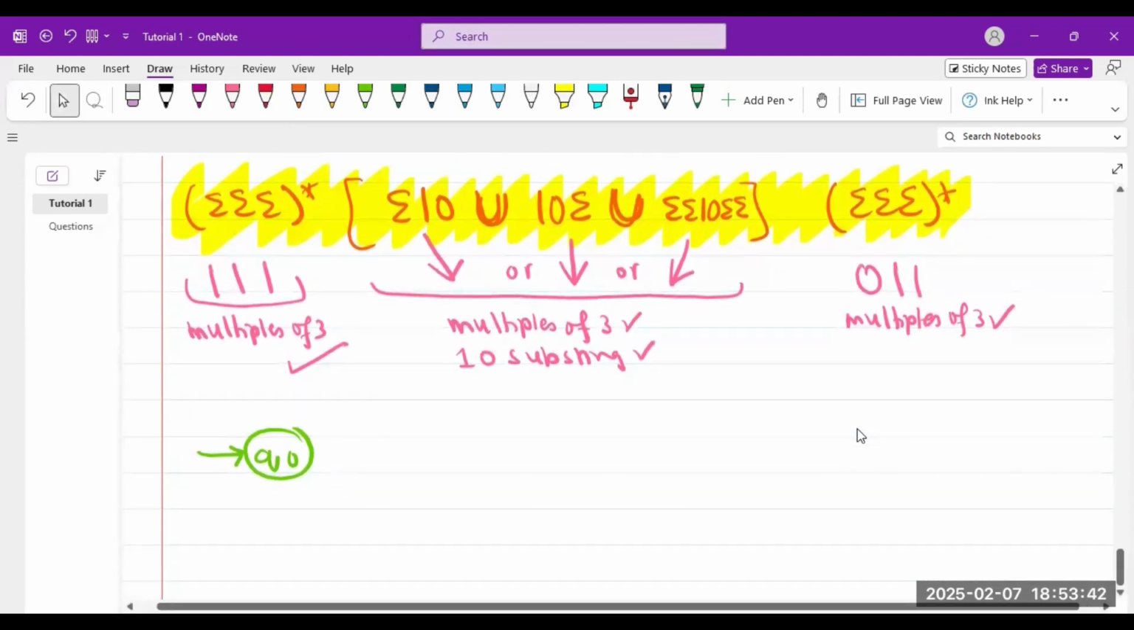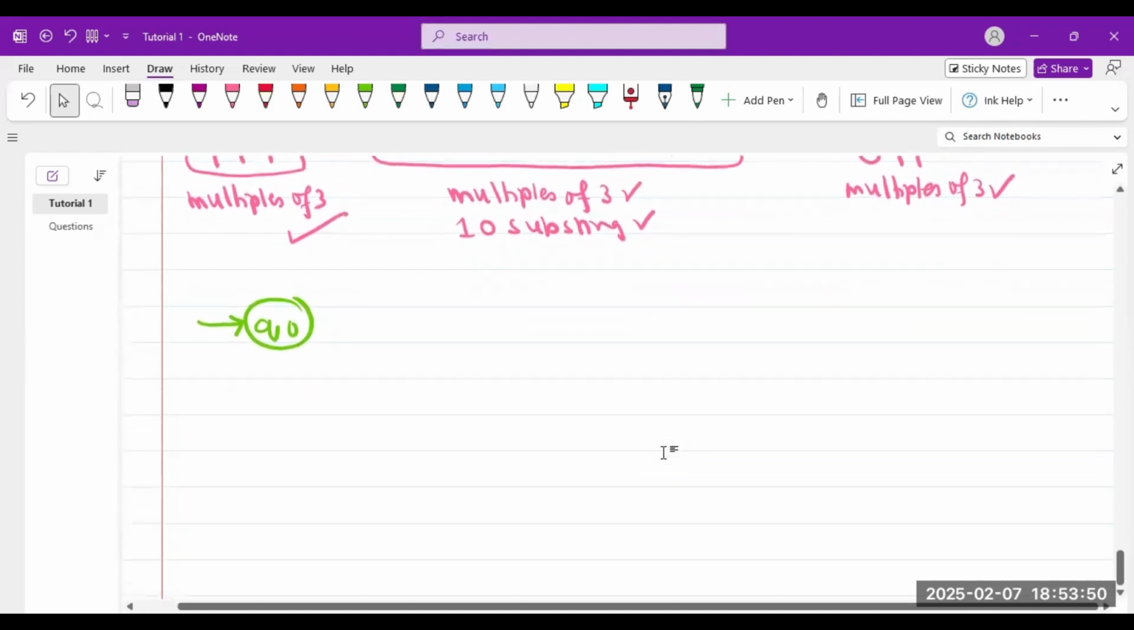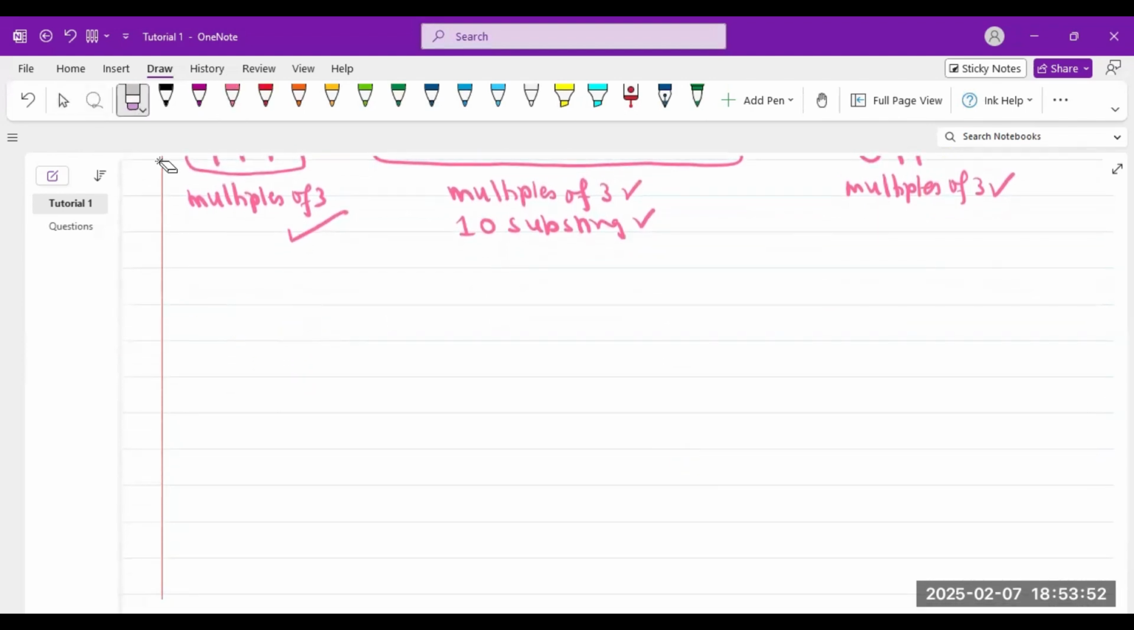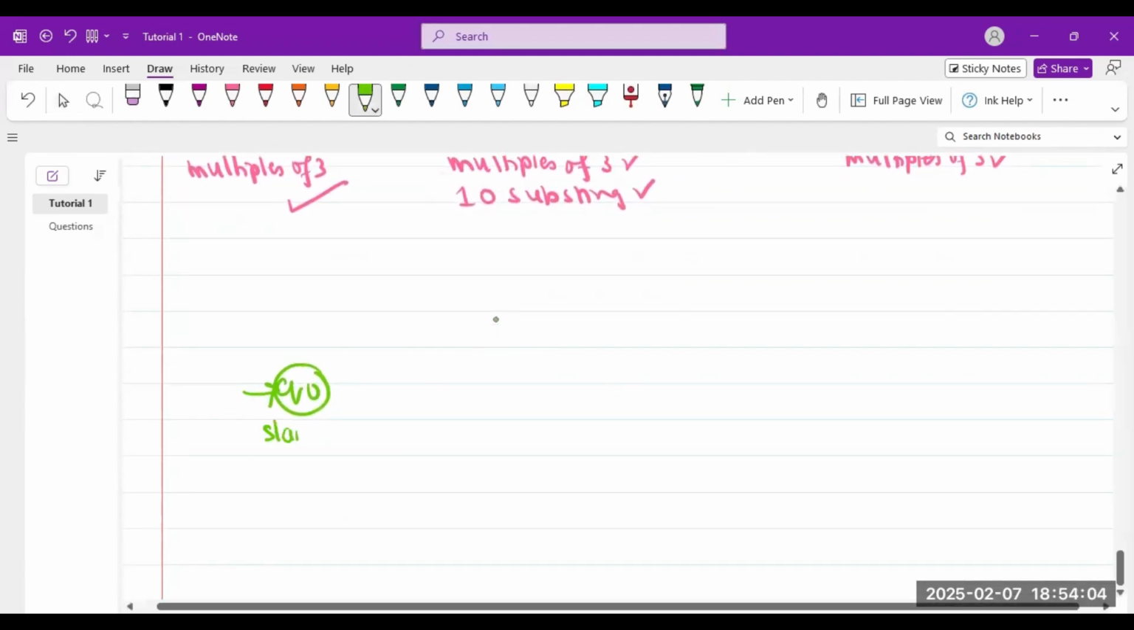Is this clear before we start making the NFA? Sorry, DFA. Okay, I hope it's clear, but let's make it. Okay, so I start at a start state and I say that here's my start state.